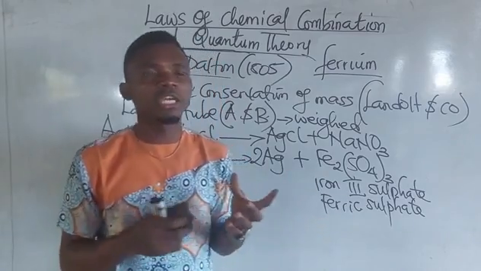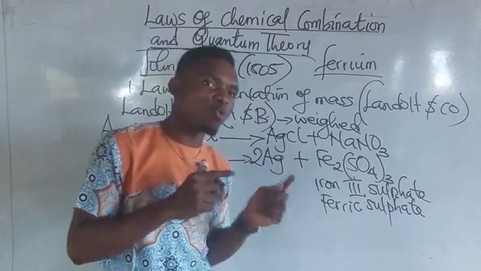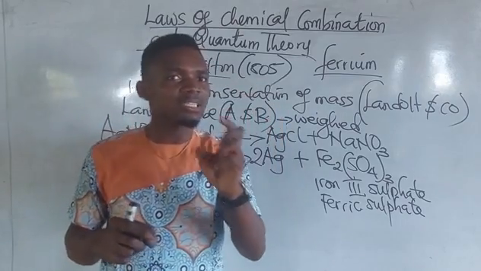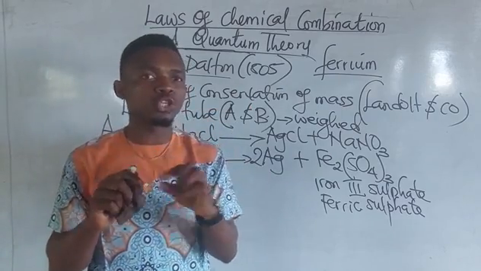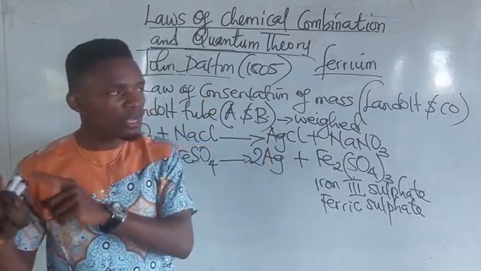What is a combustion reaction? It's a reaction in which an element is burnt in air to produce carbon dioxide and water only, or it is a reaction in which heat is generated. For you to measure the heat of combustion, you use an instrument called a bomb calorimeter.